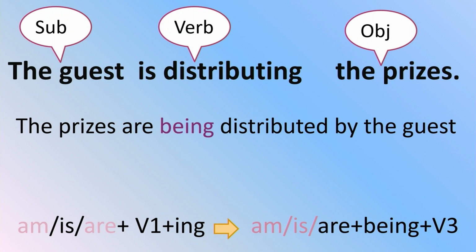Now, that sentence changes. The prizes, here the prizes is plural and the active voice sentence is present continuous tense. So, we should use are only because the prizes is plural form. The prizes are being distributed by the guest.